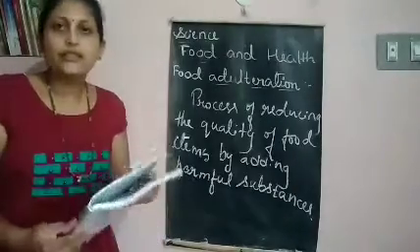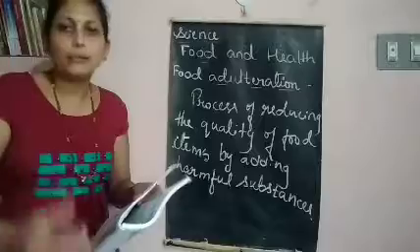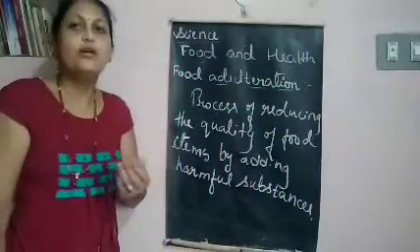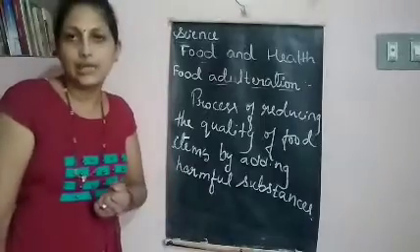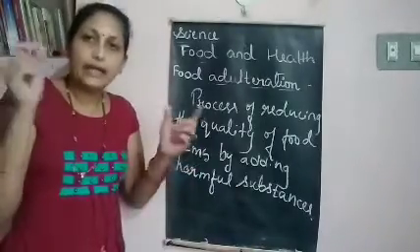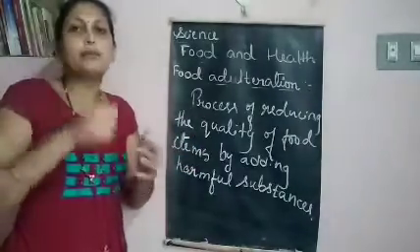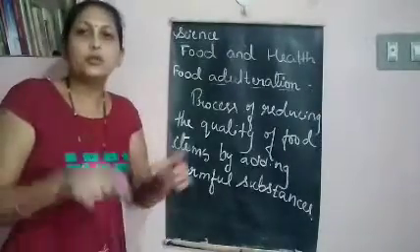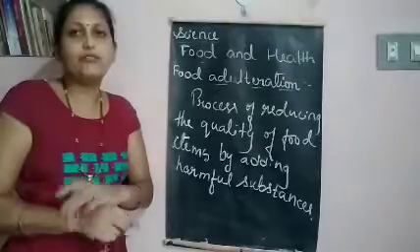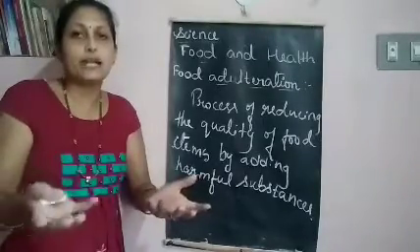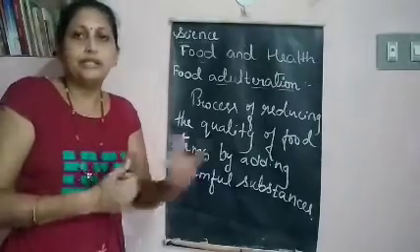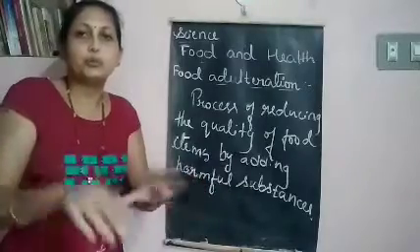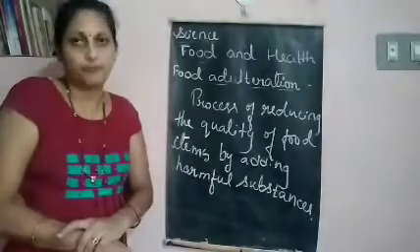Not only these, there are many items. If you observe, you will purchase fruits from the shop, isn't it? Take for example banana. To make it ripen fast, they'll inject some chemical substances so that within 1 or 2 days it will become ripe, it will become yellow. Green banana becomes yellow within 1 or 2 days and we will consume it.